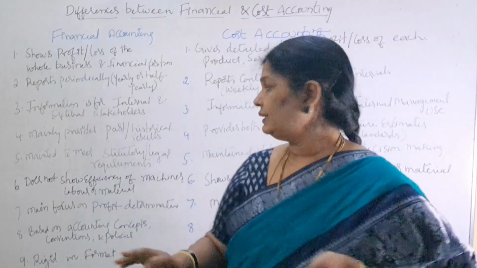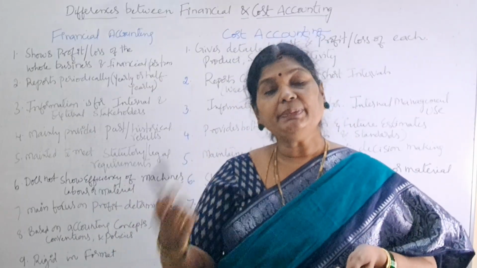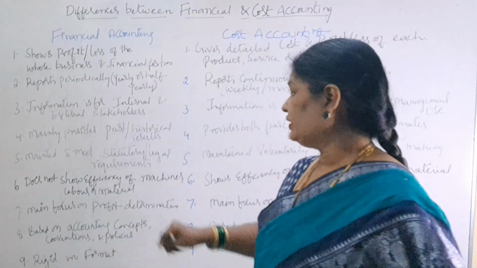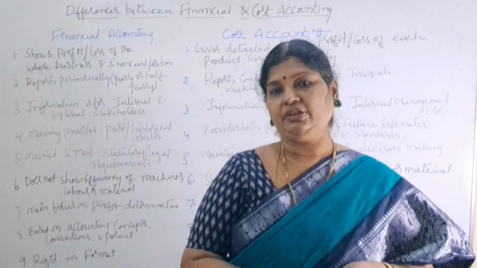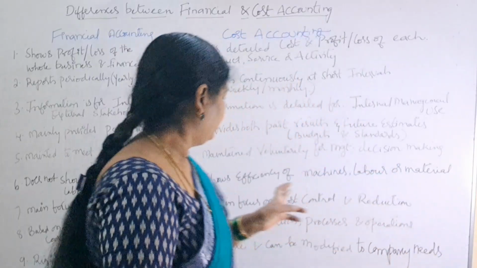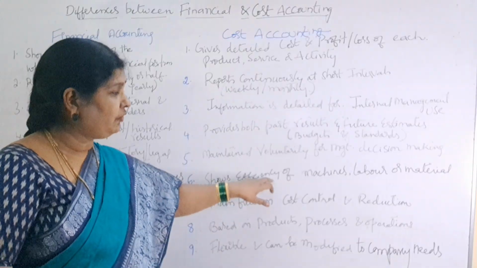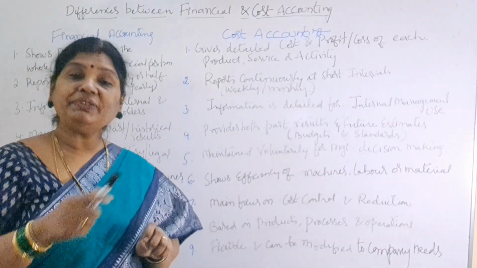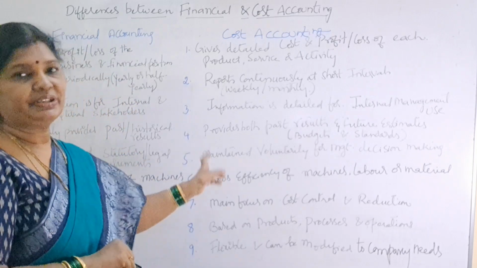But we are not considering the efficiency of machinery, how efficiently the machinery is working, or how efficiently labor is working, or how efficiently material is used in our business. We are not considering that in financial accounting. But in cost accounting, we'll see the efficiency of machines, labor, and material. So how efficiently they are working, we'll see under cost accounting.